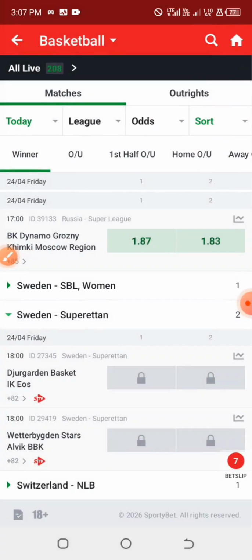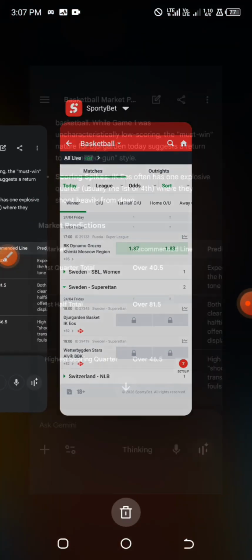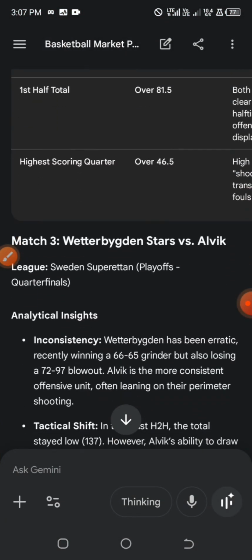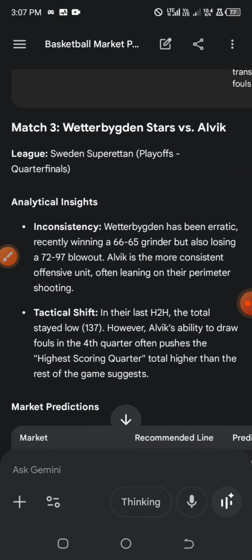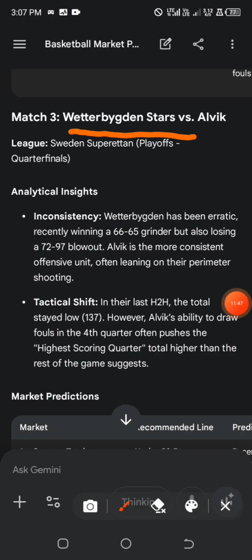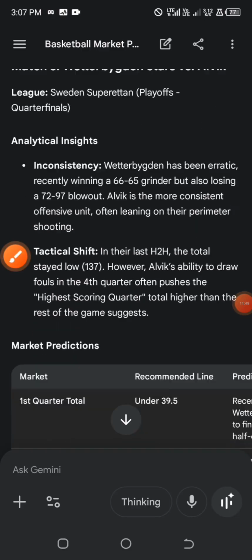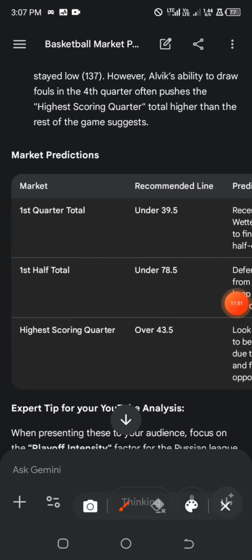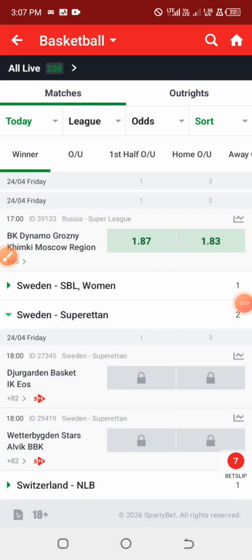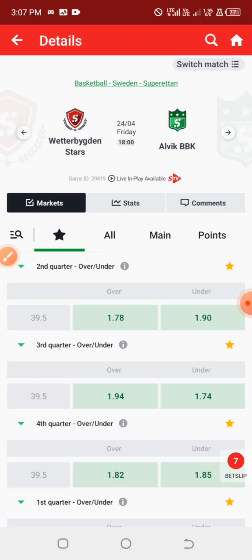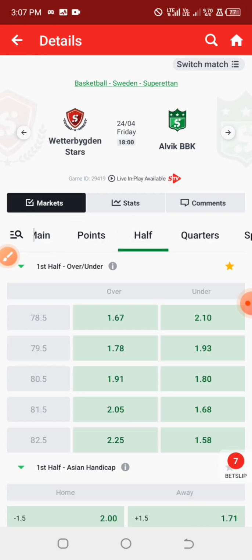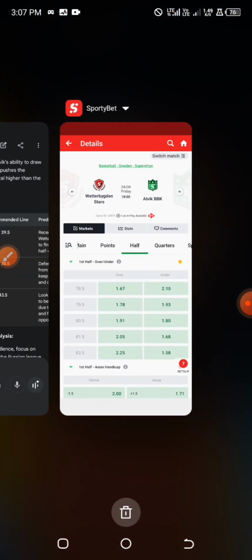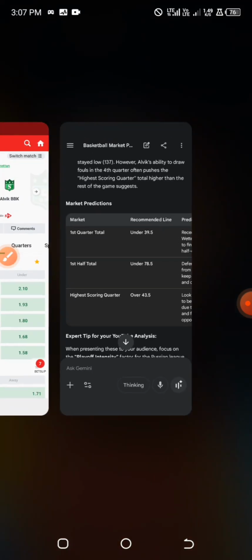And what we have here is over 82, so we are going to skip that. Alright, so let's check the next Sweden match that we have on the list. The prediction for this one is under 78.5. Alright, so let's assume that we want to predict this particular game as under 78.5.